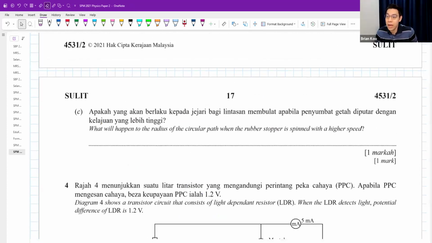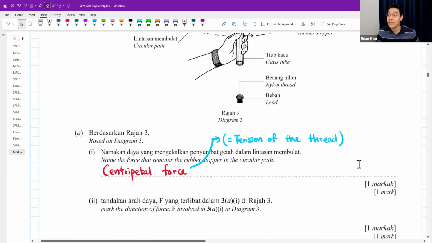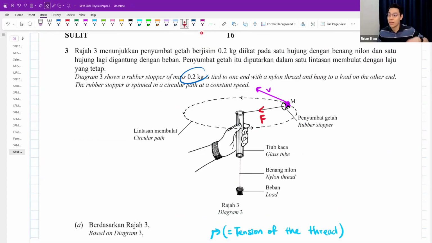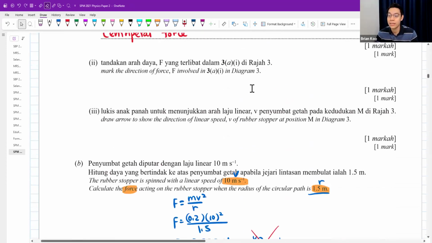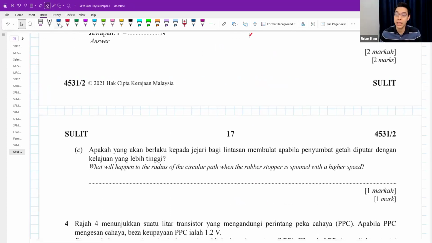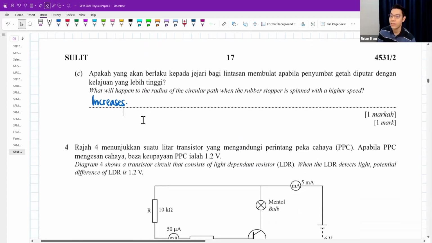That's part C. What will happen to the radius of the circular path when the rubber stopper is spun with a higher speed? If you spin faster and faster, it will swing further and further, right? Very logical. So the radius of the orbit is going to be bigger. The radius of the circular path increases.